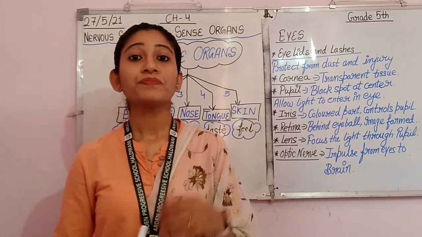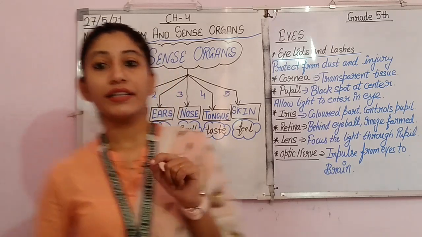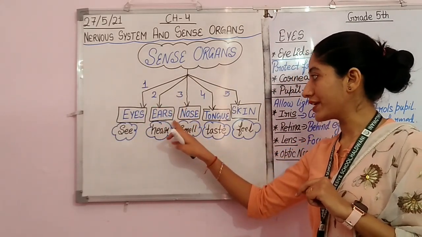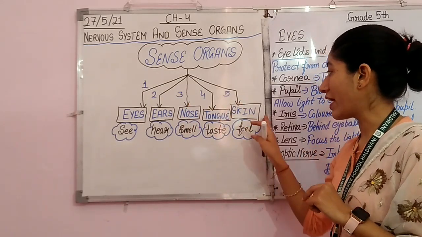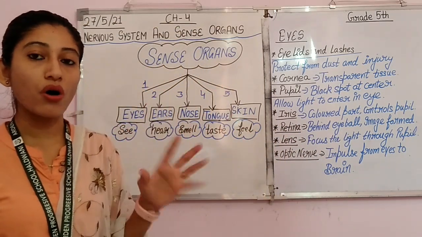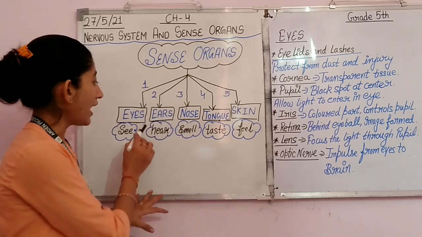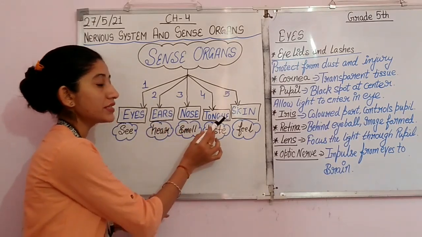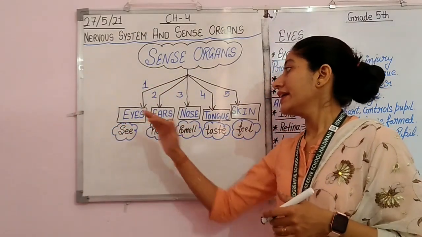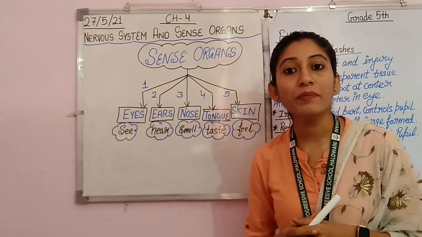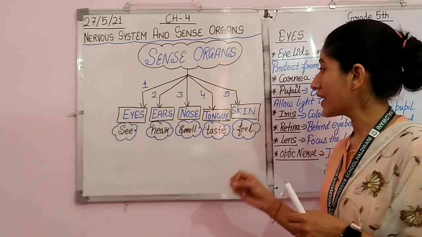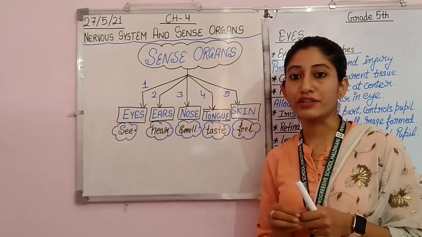Now, let's see what these are. Number 1 is eyes, number 2 is ears, number 3 is nose, number 4 is tongue, and number 5 is skin. So we have 5 types of sense organs: eyes, ears, nose, tongue, and skin. Now, what action is performed by the eyes? Eyes help us to see.